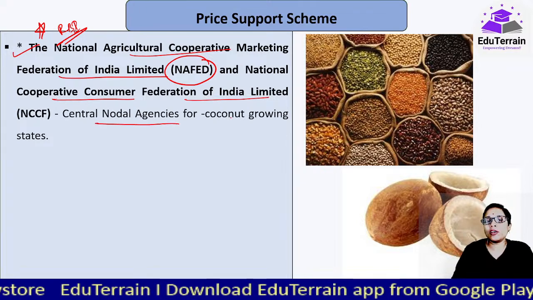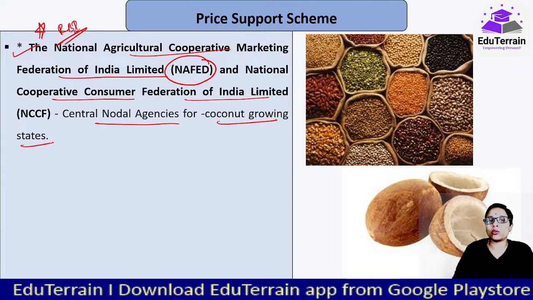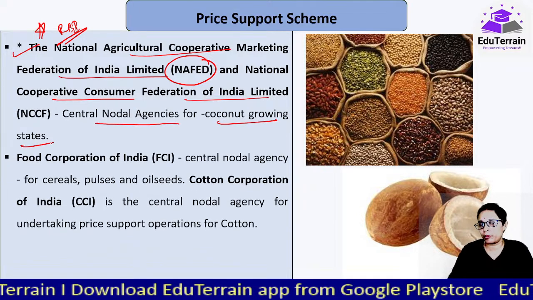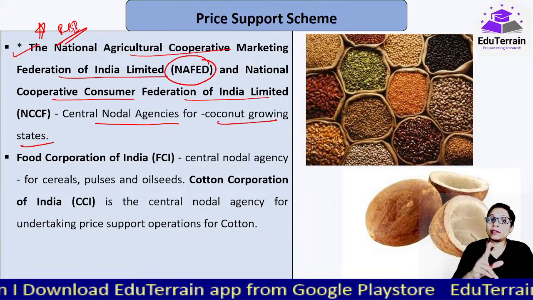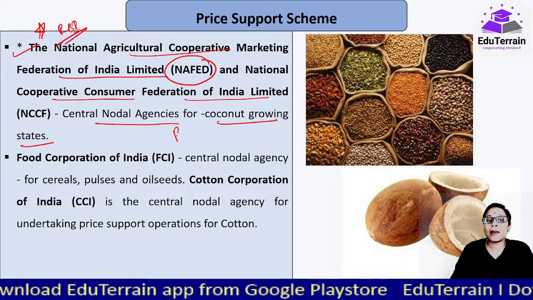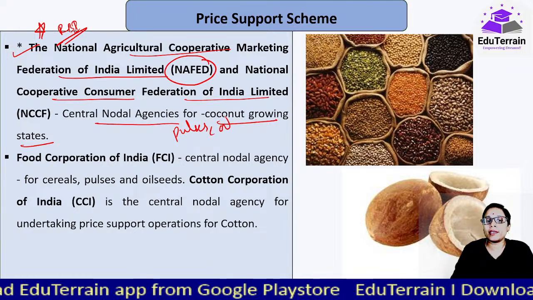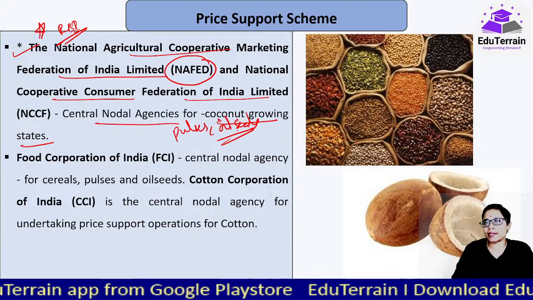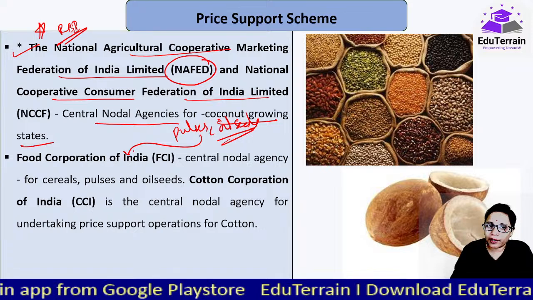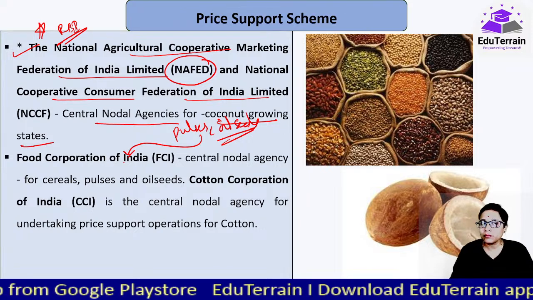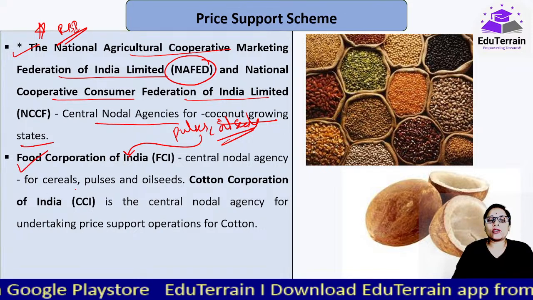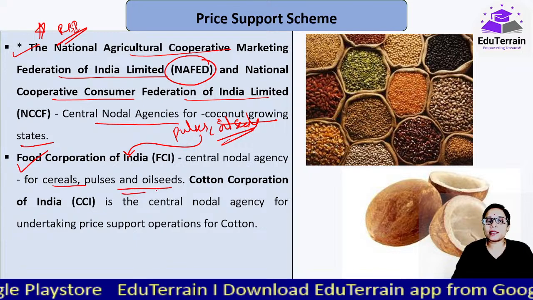They are the central nodal agencies for the coconut growing states, for the coconut procurement. Okay, along with, NAFED also goes for pulses and oil seeds as well, but less, because majority of that would be done by the FCI only. Okay, so FCI, it is a central nodal agency for cereals, pulses and oil seeds.